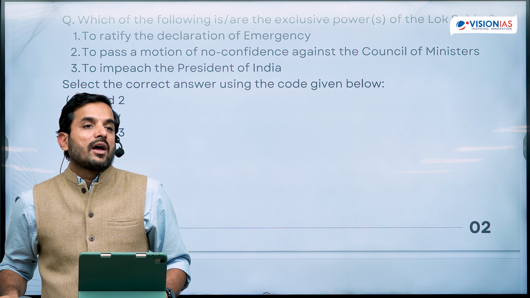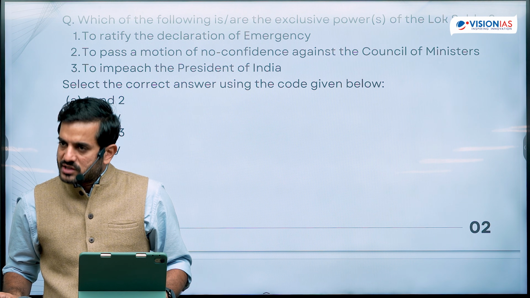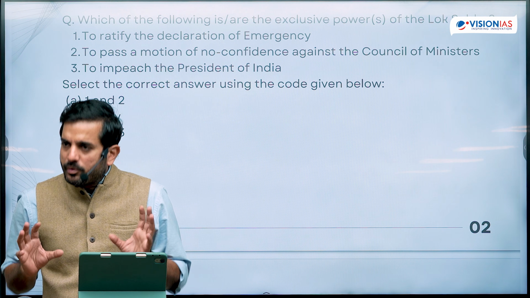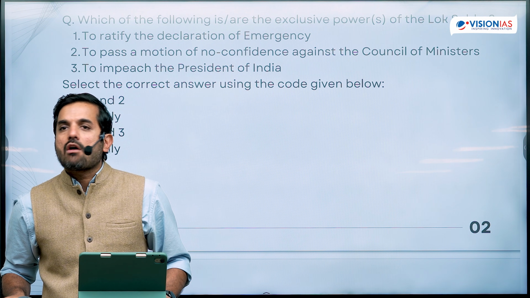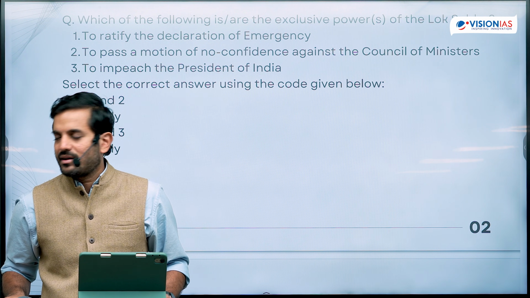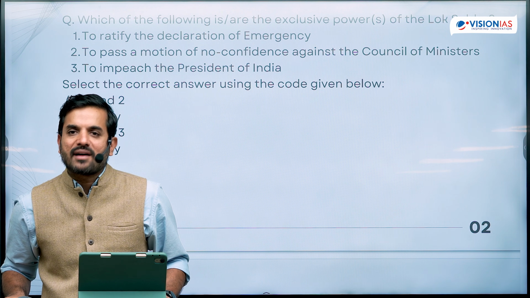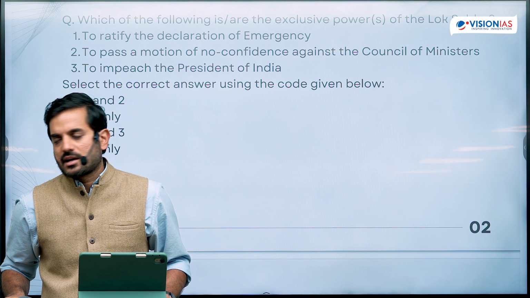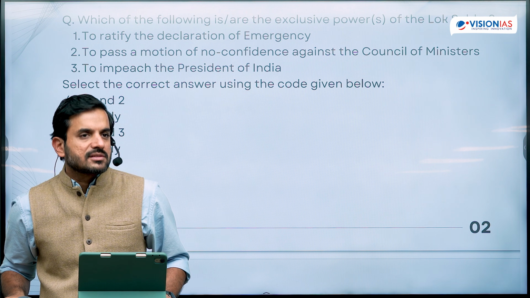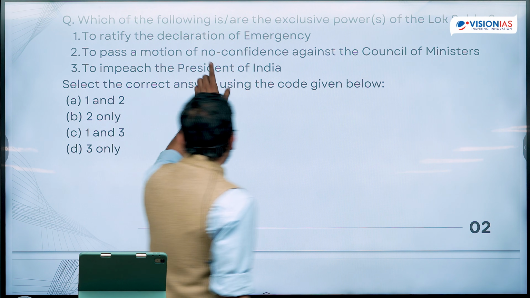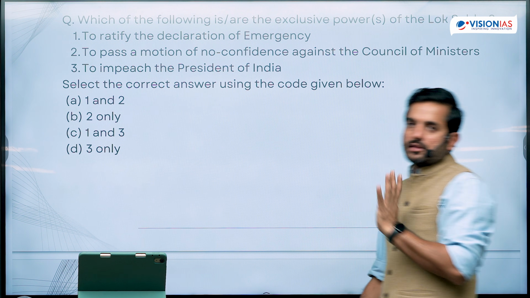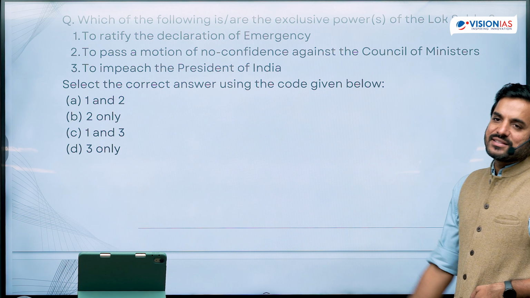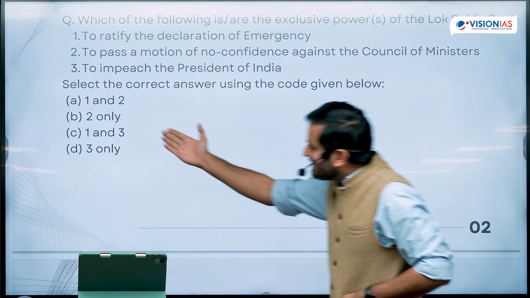Therefore, only and only the Lok Sabha can remove a Council of Ministers, because you continue to be in power as Council of Ministers as long as you enjoy the confidence of the Lok Sabha. So only the Lok Sabha can pass a resolution or a no confidence motion against a particular Council of Ministers. So this is indeed an exclusive power. So I now arrive at one conclusion, that statement 2 is correct. Now once I know that statement 2 is correct, I will anyway arrive at the answer.